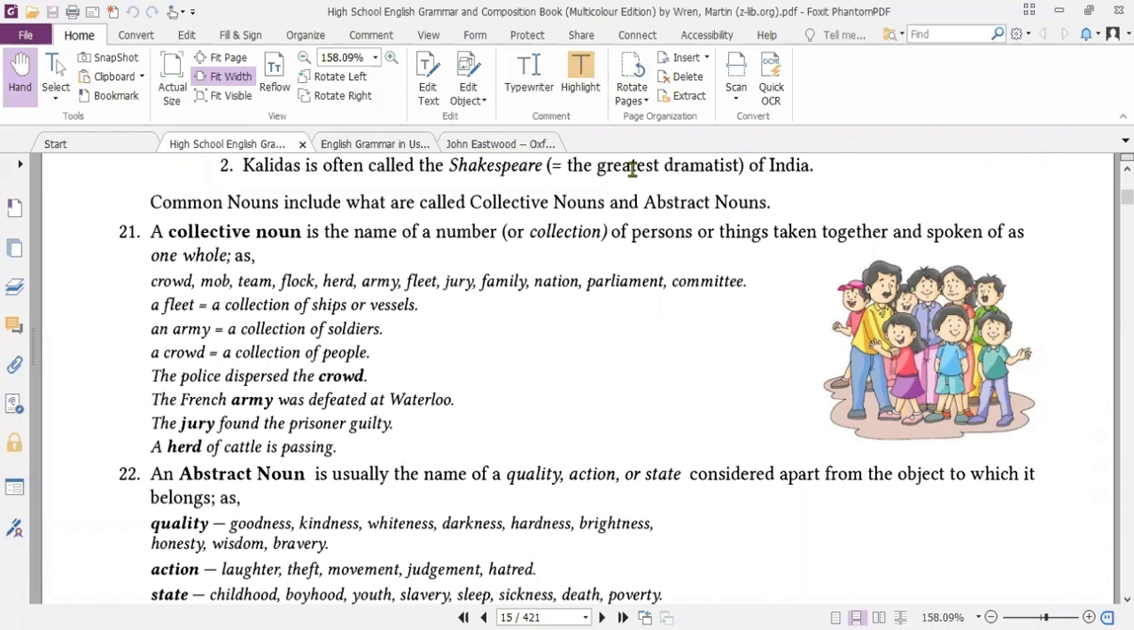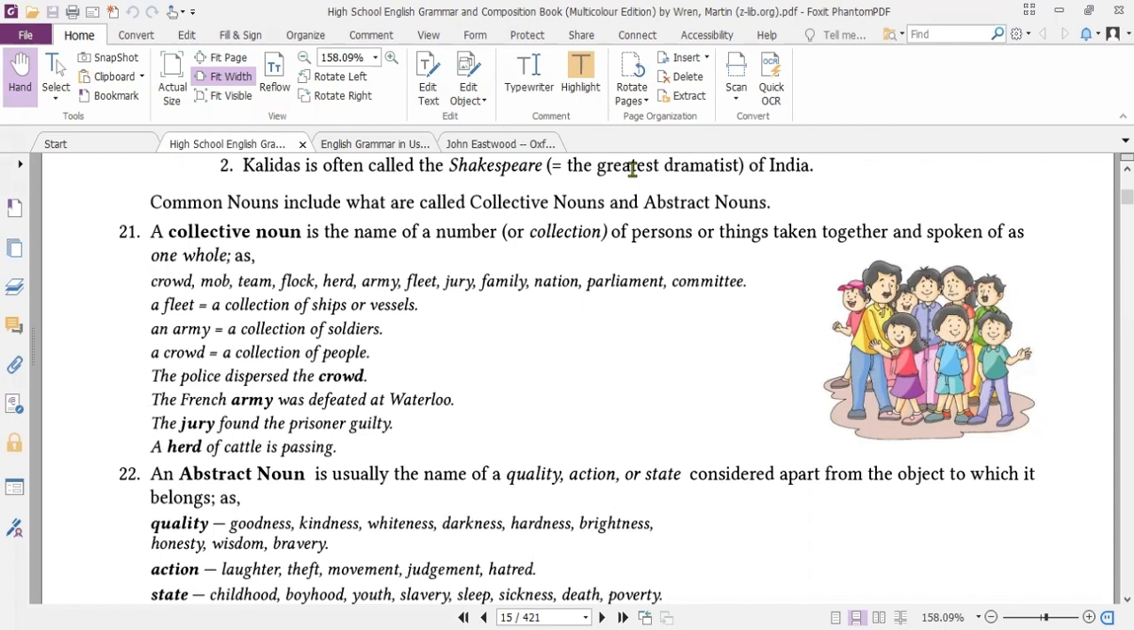Crowd, mob, team, flock, herd, army, fleet, jury, family, nation, parliament, committee. A fleet is a collection of ships or vessels. So a fleet is a group of ships at sea. An army is a collection of soldiers. A crowd is a collection of people. Similarly, police: the police dispersed the crowd. So the police and the crowd, both are called collective nouns.